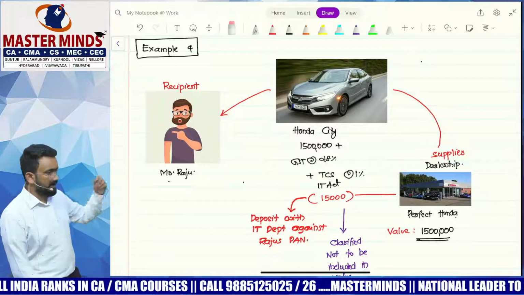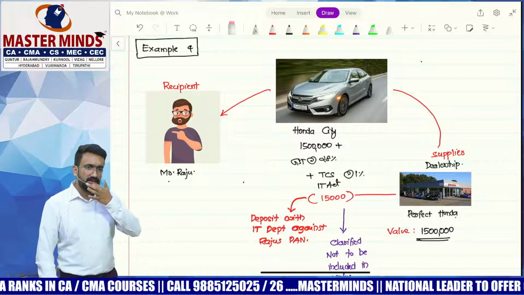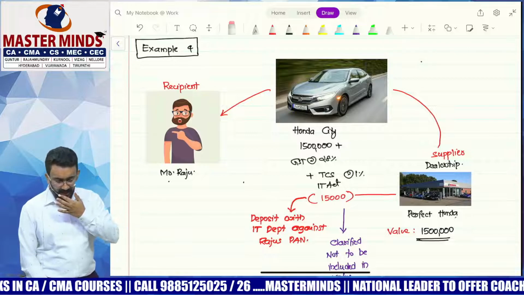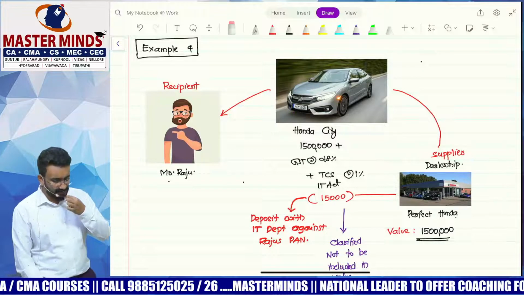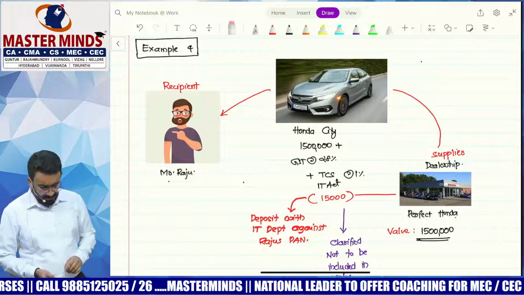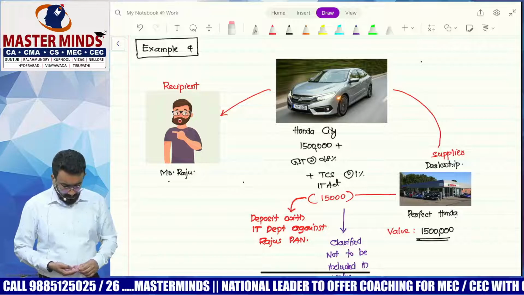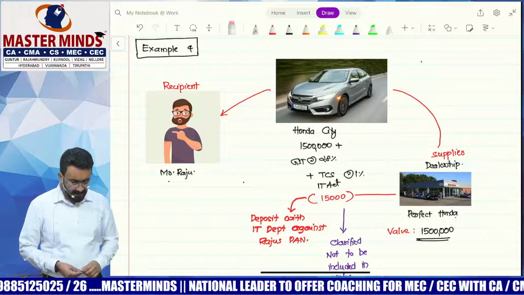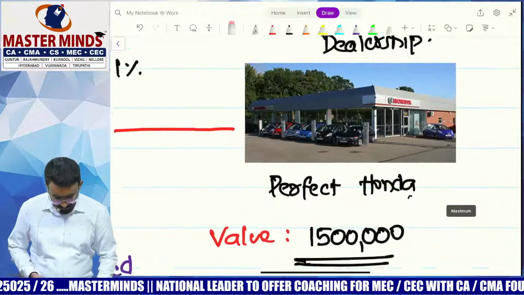Now let's take an example and contrast it with GST. Say Mr. Raju wants to buy a Honda City. 15 lakh is the price, and 28% GST is applicable. Raju is buying the Honda City from a dealership called Perfect Honda. Okay, this is the dealership.